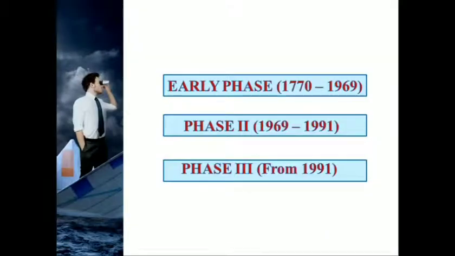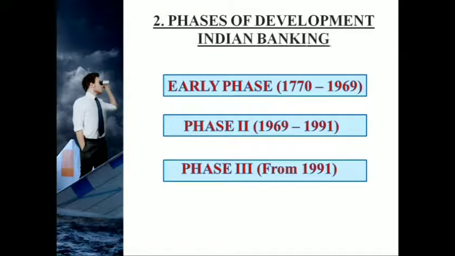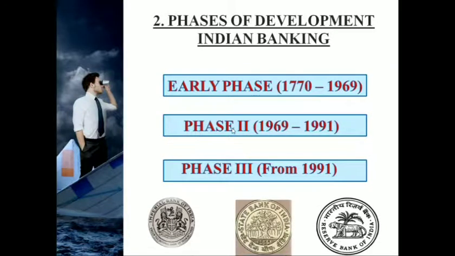What about the history of the banking structure in India? So we have three phases of development when it comes to the Indian banking structure. So these three phases are phase 1, phase 2 and phase 3. Phase 1 is between the years 1770 to 1969. Phase 2 is between the years 1969 to 1991. And phase 3 is from 1991.